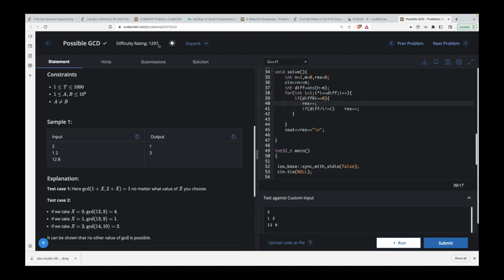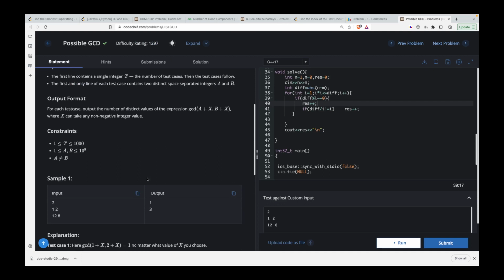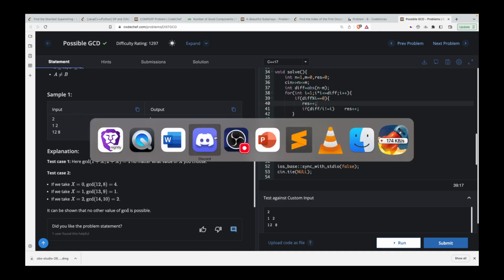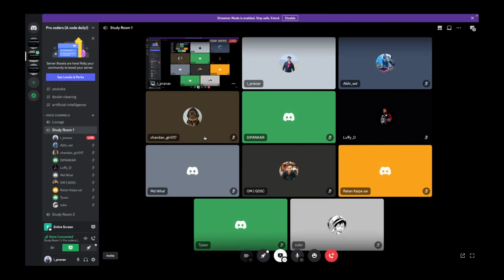Now it is a 2097 question, but I assume that most of the people just saw the trend that okay, the difference is divisible, like it has to be the divisors of the difference, but didn't know a formal proof of it. Just wanted to provide you with the formal proof. Guys, any problems in understanding this?